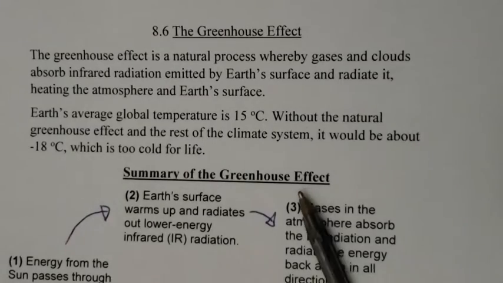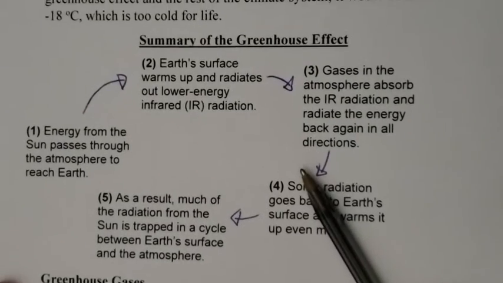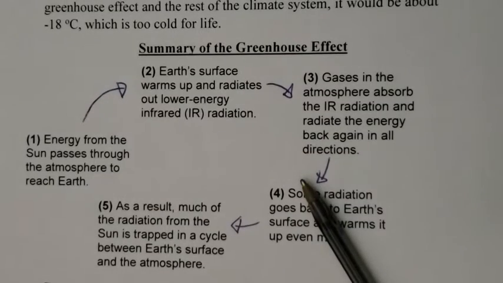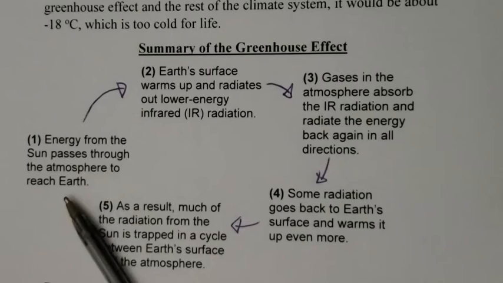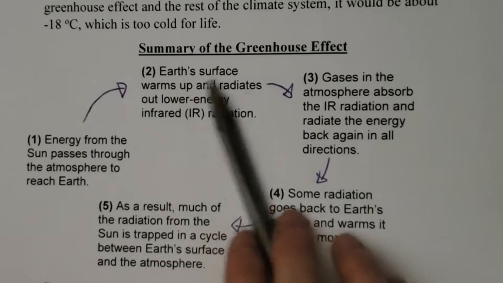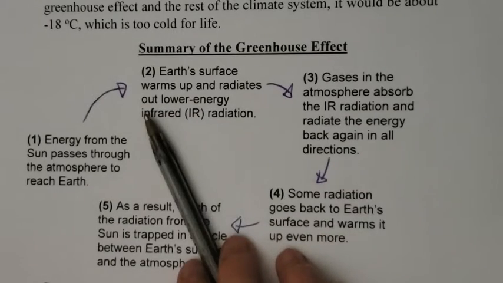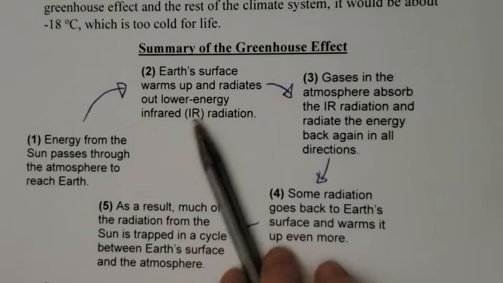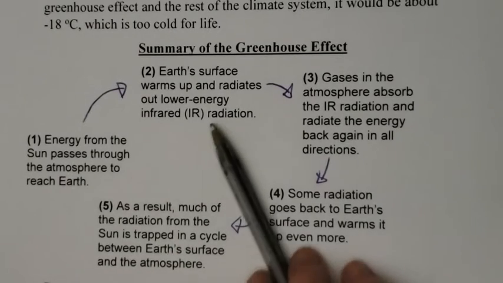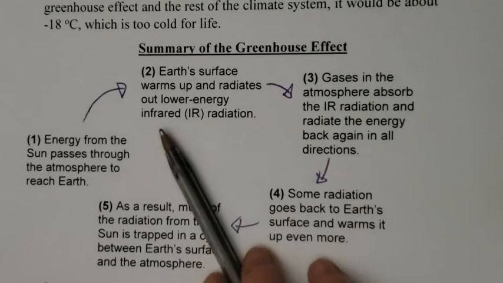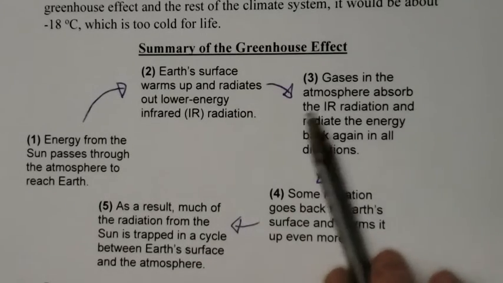So let's look at the greenhouse effect. We got this little cycle that happens. And first, well, we have energy from the sun passes through the atmosphere to reach the Earth. The Earth's surface warms up and radiates out lower energy infrared radiation. So sun beats down on us, the Earth warms up, okay, and gives off infrared radiation.